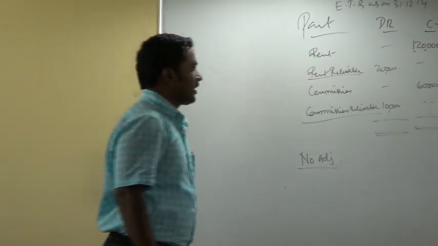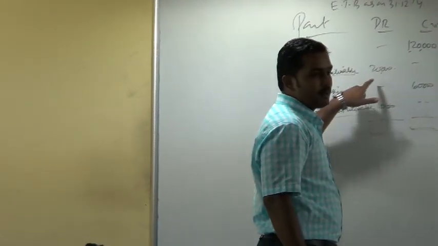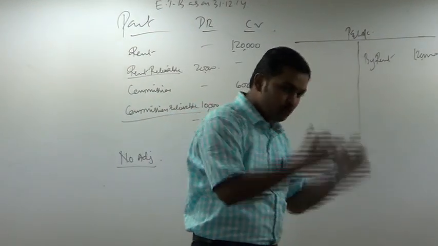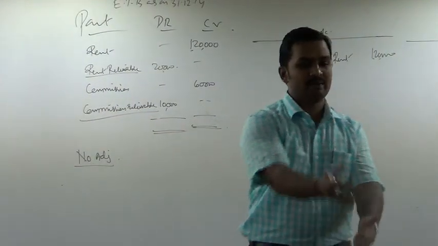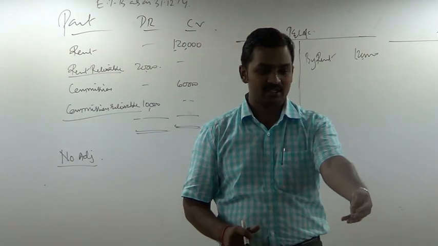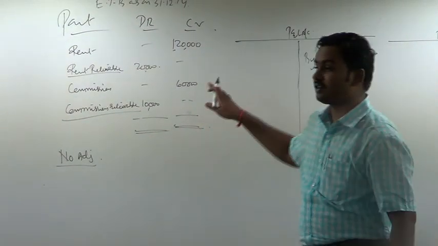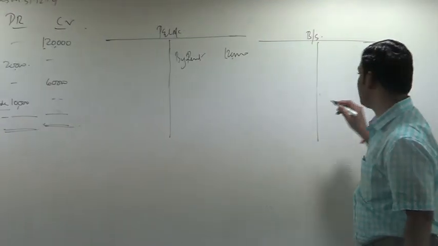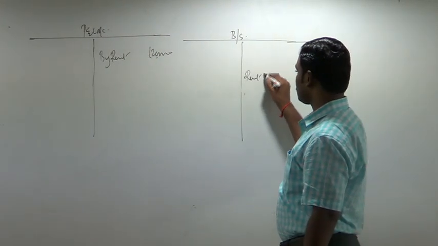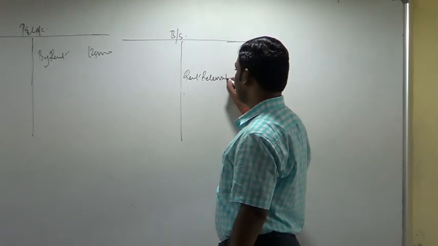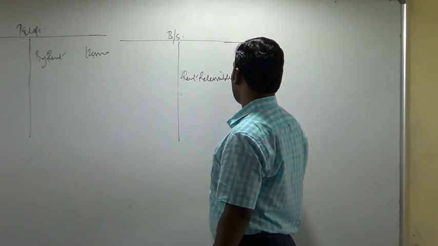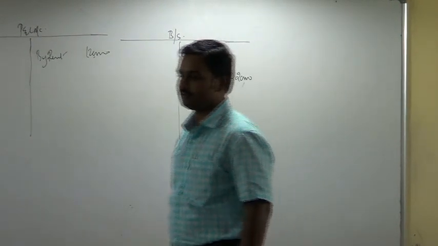Next, rent receivable 20,000 showing debit balance. Tenants have used our premises, they have used our building, but they have not paid money. Hence, they are our debtors. So they have to pay money to us. Where will you show that? In the balance sheet asset side. Rent receivable, balance sheet asset side, 20,000.